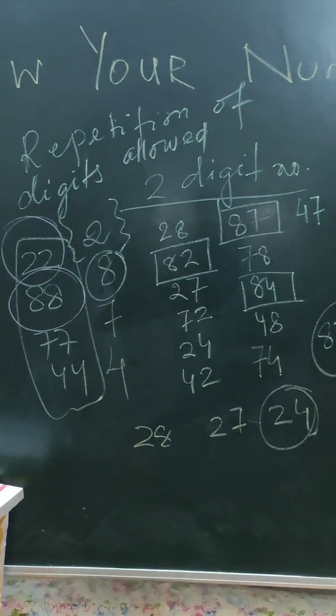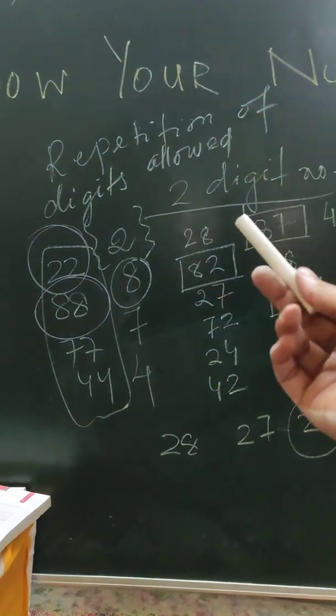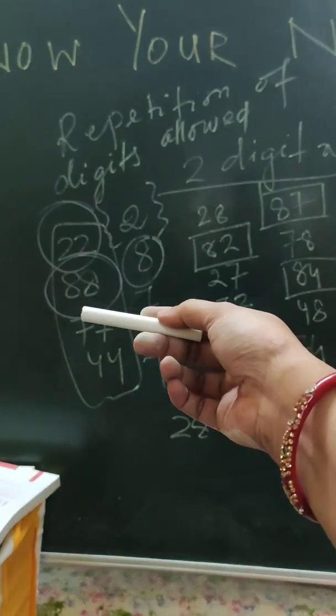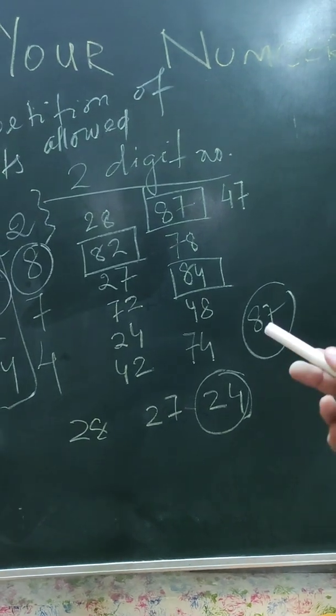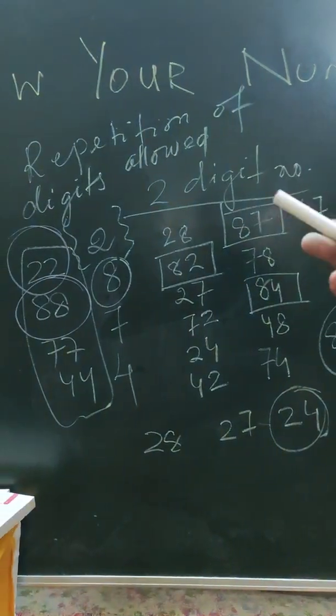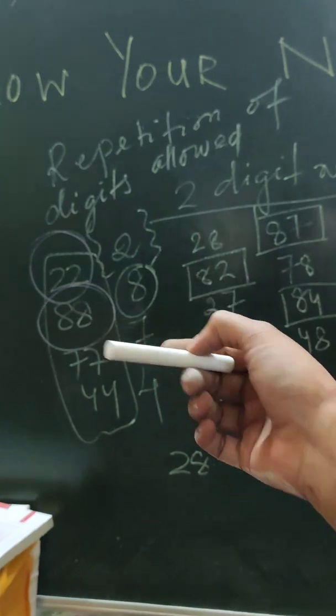have been given to you, and I showed you 2 cases in which repetition of digits is allowed, like I can write 22, 88, 77 and 44, and the other one in which repetition is not allowed. 87 and 24 if repetition is not allowed, and if repetition is allowed, 22 and 88.